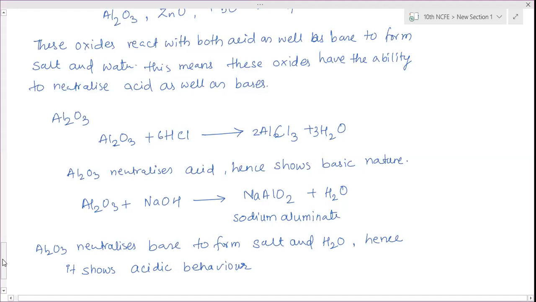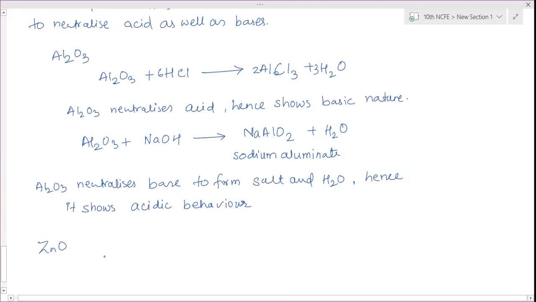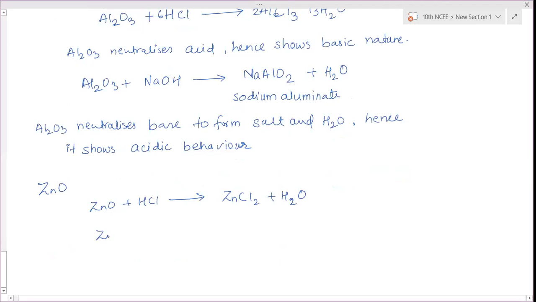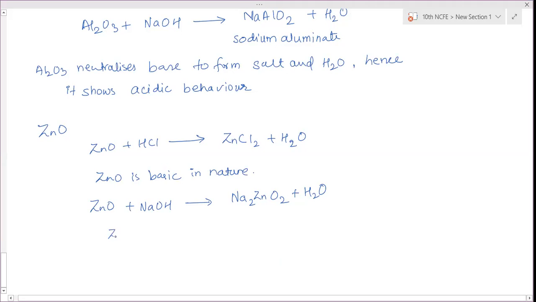And the same thing for zinc oxide. I will give you time to write them. Zinc oxide reacts with HCl, so it will form zinc chloride plus water. So here it neutralizes acid, so zinc oxide is basic in nature. But it has the property of combining with sodium hydroxide also. Here it will form Na2ZnO2 plus H2O. Now here it neutralized base, so therefore zinc oxide is acidic in nature.